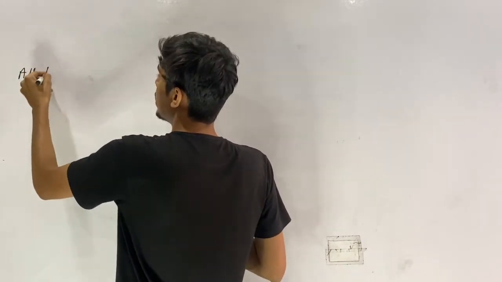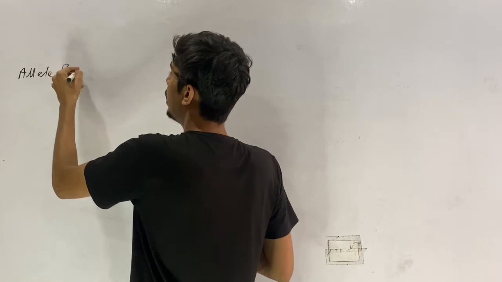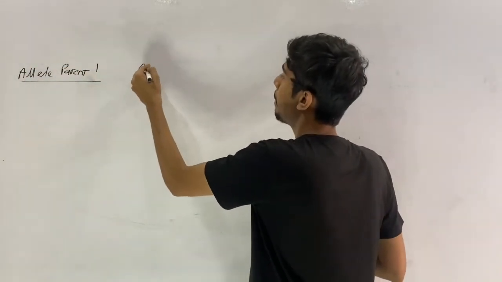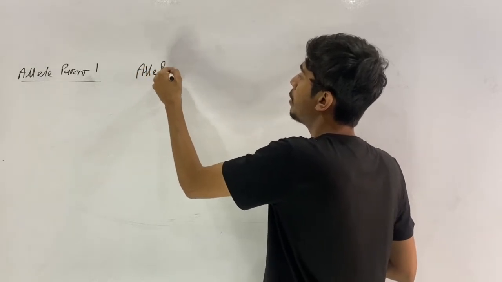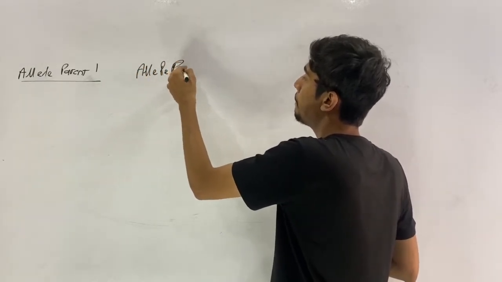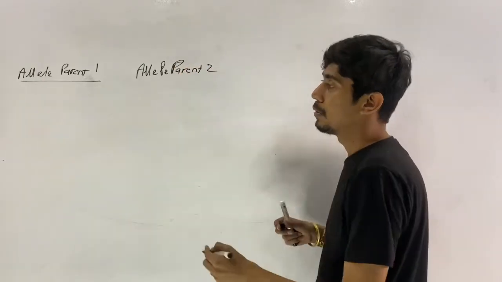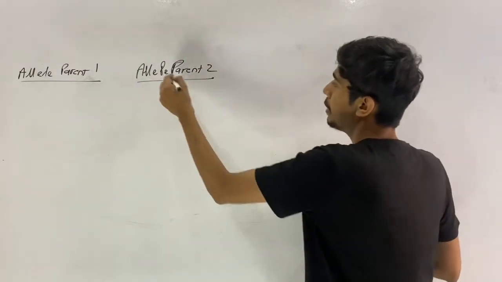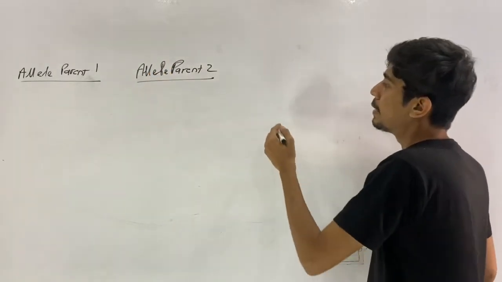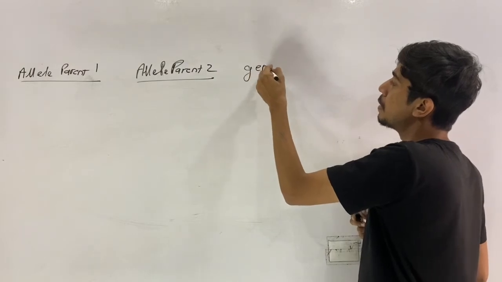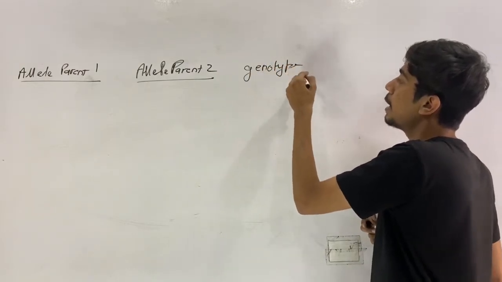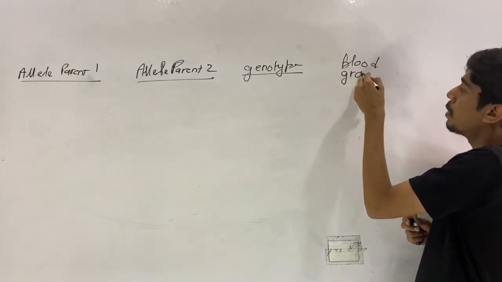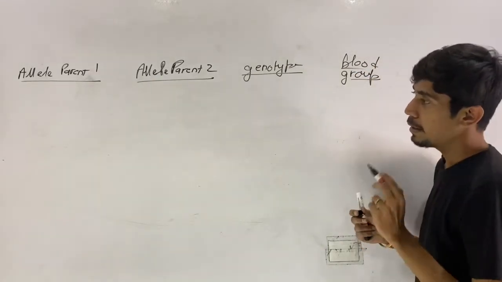Let us suppose this is the allele from parent 1, and this is the allele from parent 2. Then there is genotype, and there is blood group. What will be the blood group? We'll see that one by one.